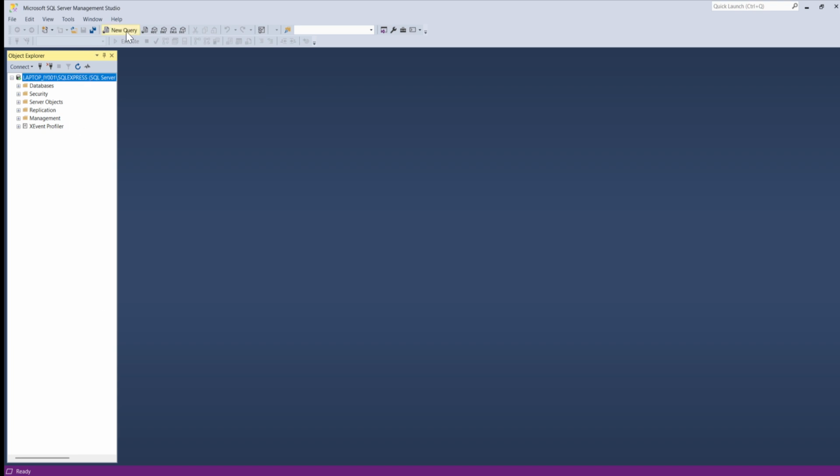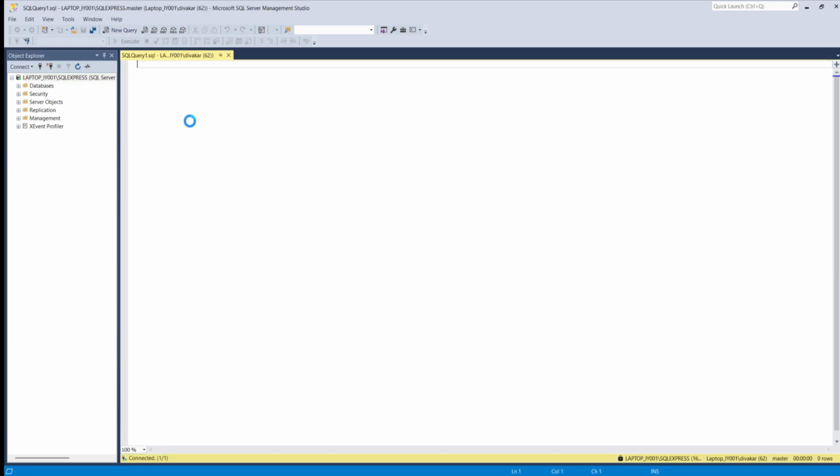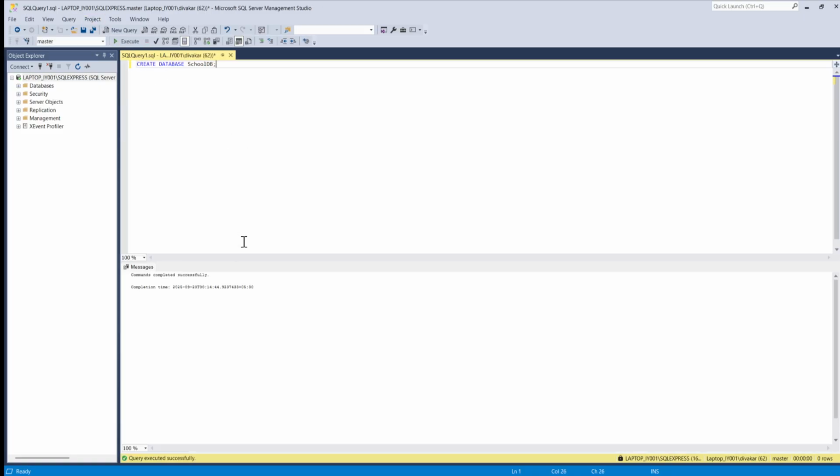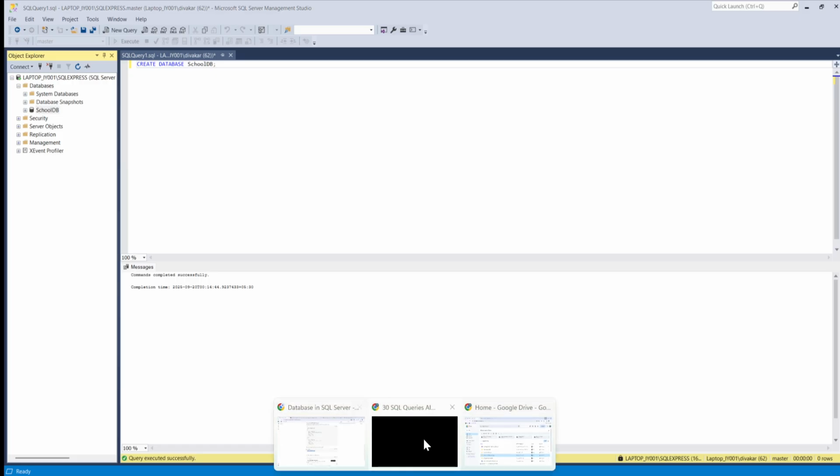So I will go here into new query and put this command here, and then I will click on execute. So the moment I click on execute, it says that the command is successful. And if I go into the database, refresh it, you will see that my database has been created with the name of the school DB. So it works perfectly fine with ChatGPT.